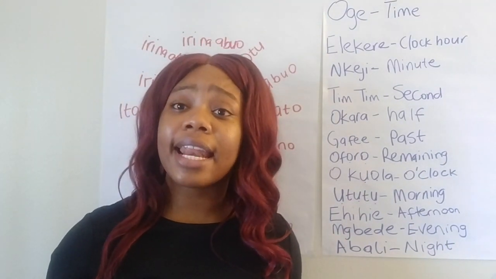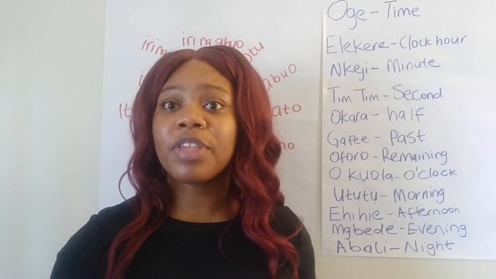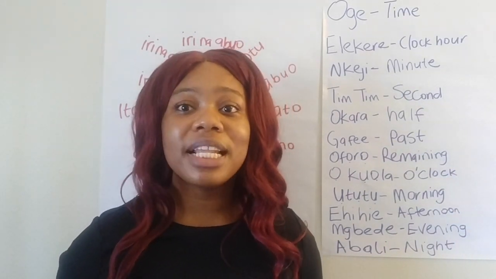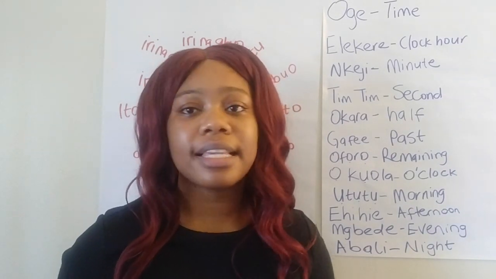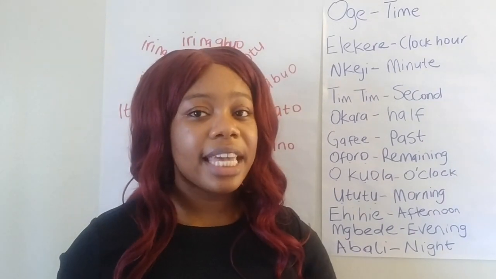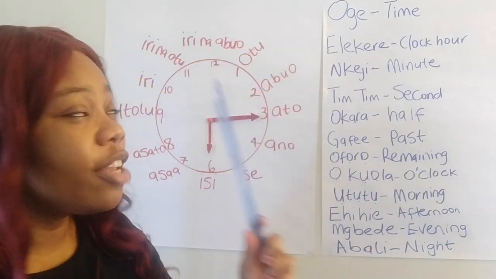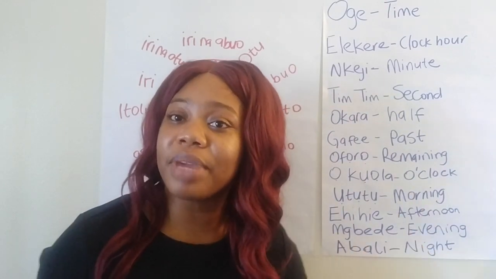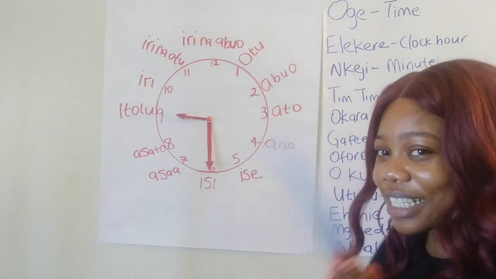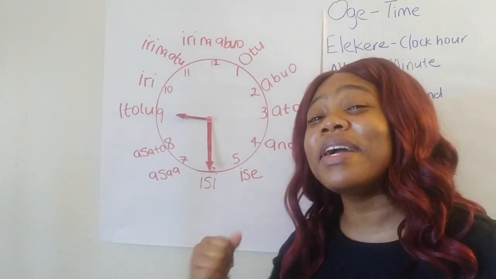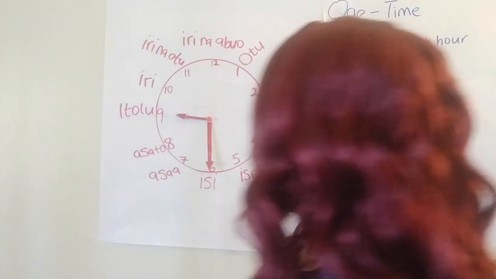Okuola elekere abụọ. 15 minutes, nkeji iri na ise, not elekere iri na ise. Elekere is the hour, nkeji is the minute. So if you get that in your head, elekere is the hour, nkeji is the minute. Remember, the short hand is telling you which one is your elekere. The long hand is telling you which one is your nkeji. Now let's try this again.